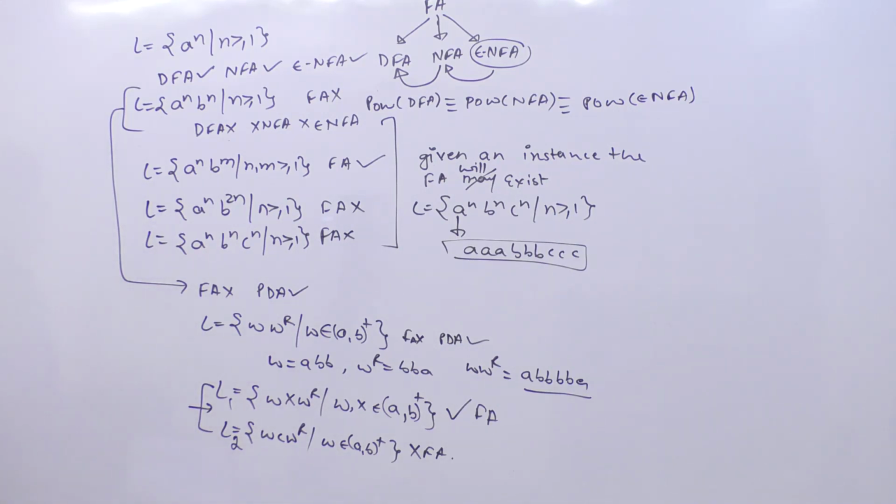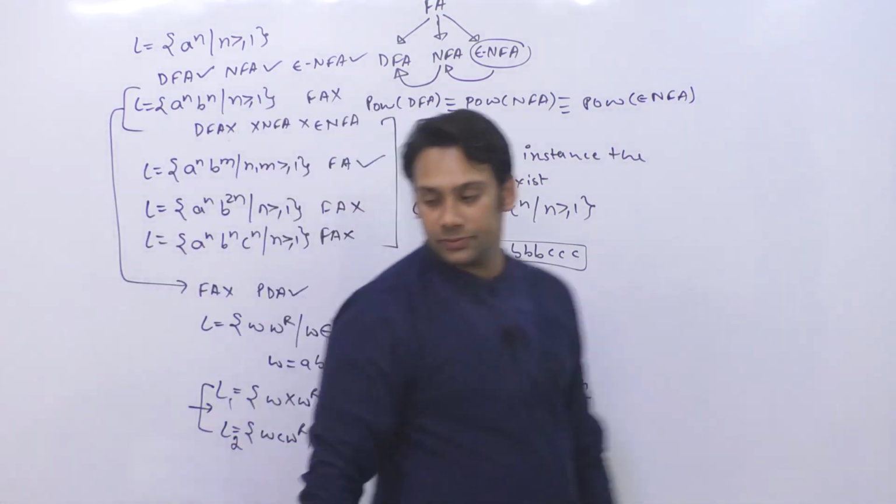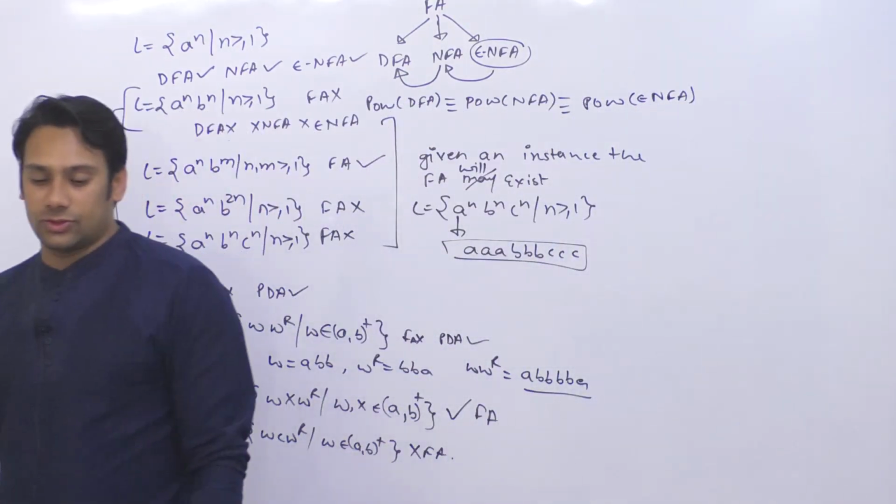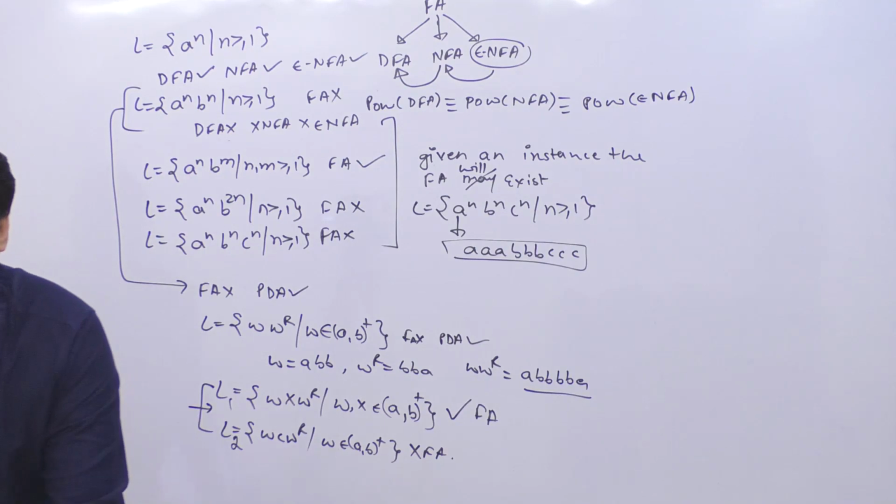So let me give you the reason. If you cannot find the reason, let me give you the reason. But still, I'm giving you time. Okay, let me do one thing. Let me give you more time so that you can write your reason in the chat window. Why for L1 there exists a finite automata, but for L2 there does not exist a finite automata.